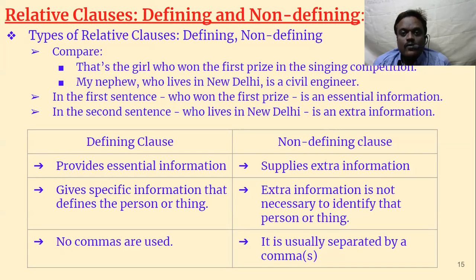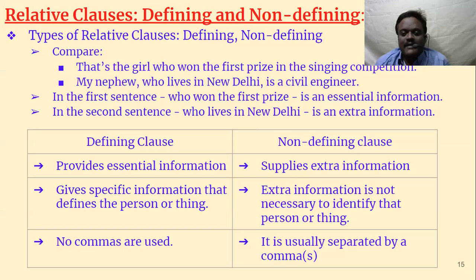There's a girl who won the first prize in the singing competition. So who refers to girl. We are very sure that it is a relative clause, but we don't know whether it is defining or non-defining. My nephew, who lives in New Delhi, is a civil engineer. So here also who refers to nephew. But if we observe, in the first sentence there are no commas. In the second sentence we have commas.